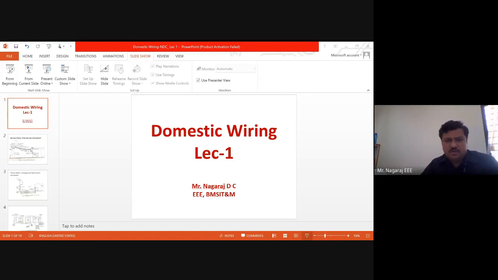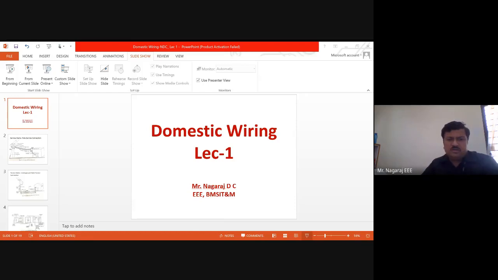But one thing with concealed conduit wiring: it is costlier than surface conduit wiring because it needs more care to be taken while using the materials. Generally, the wires we use are oversized for a given application. Suppose for a domestic wiring, I want to use 1.5 square mm wire. I may be using 2.5 square mm for the sake of safety, so that in future, even if the load increases, the wiring need not be replaced repeatedly.